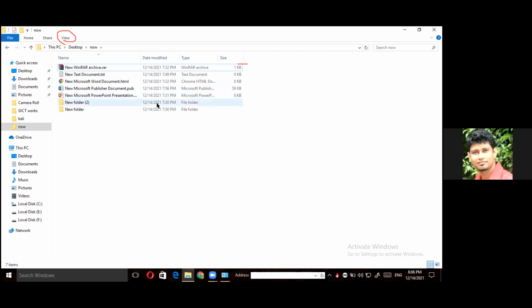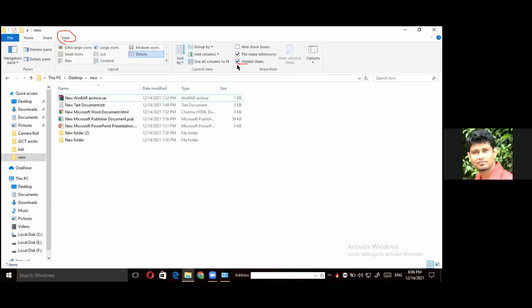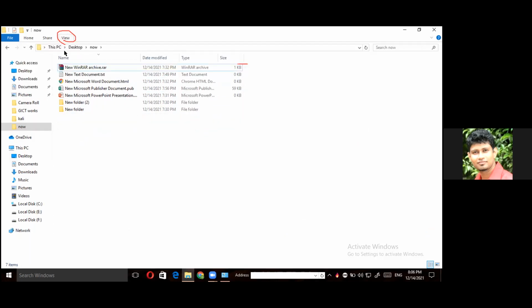Okay, Rehanza, you're asking what is the burn option? Burn to disk means if you have a CD or DVD, you can put that empty CD or DVD in and write data to that CD. Insert data to that CD or DVD. That's the burn to CD or burn to DVD option. Okay, sir. Thank you.